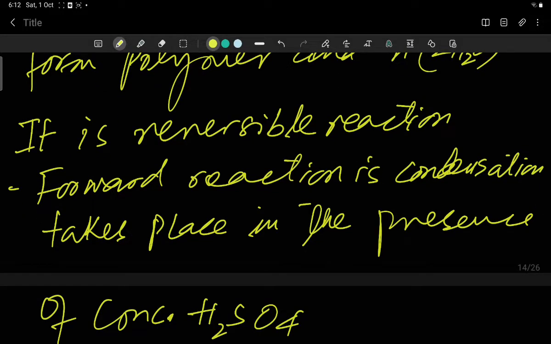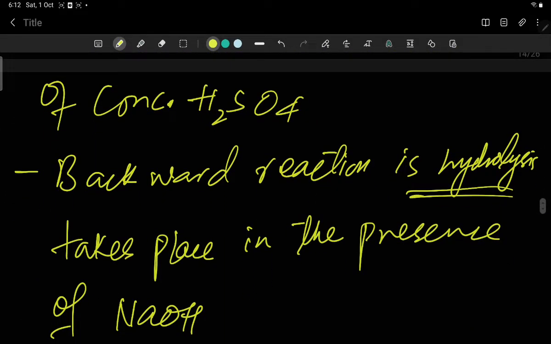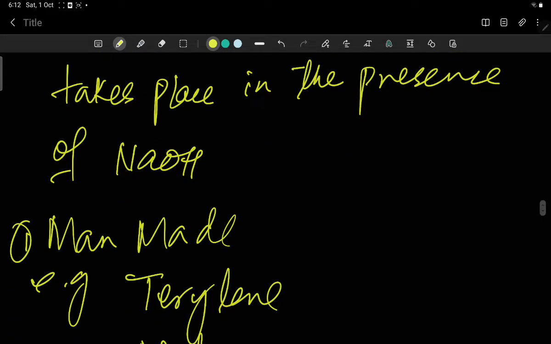We discussed this earlier in esterification, or ester formation. It is the same process which you have done in ester. The forward reaction is condensation, taking place in the presence of concentrated sulfuric acid, while the backward reaction is hydrolysis, taking place in the presence of sodium hydroxide.